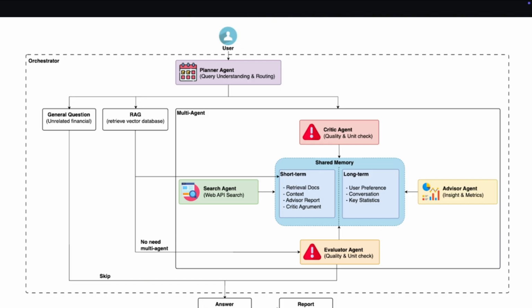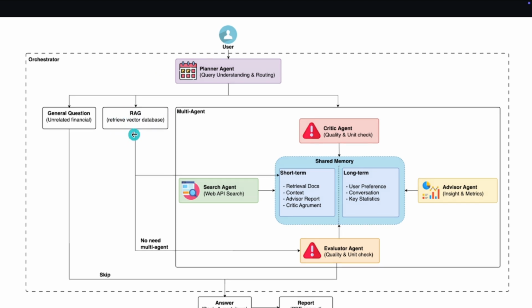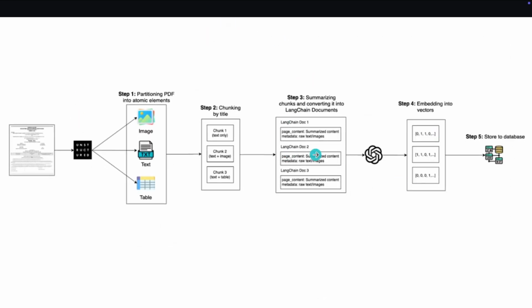After the planner agent decides the query is QA, the RAG system is triggered. This is the ingestion pipeline, where documents are chunked by title into three types: image, table, and text. Then they are embedded into vectors by OpenAI's embeddings and stored in Supabase. The table and image are pushed through a VLM to enhance the content, so the embedding vectors from them will be more meaningful and related to the query.